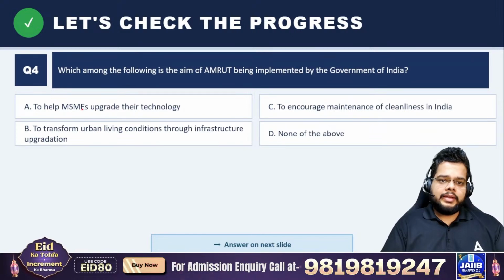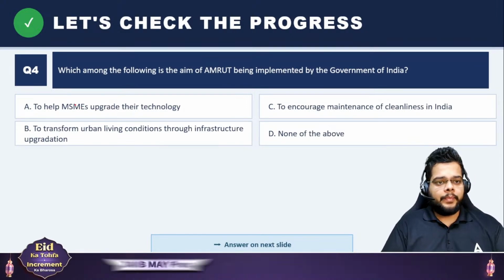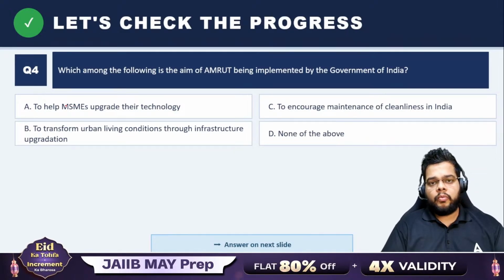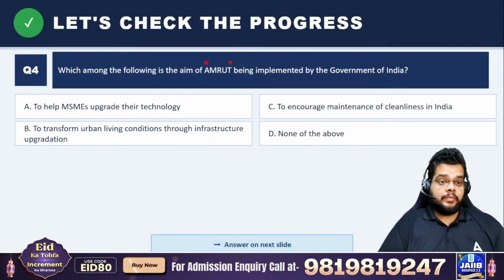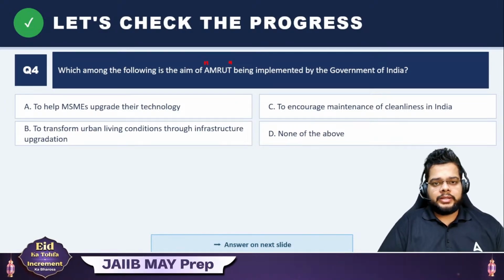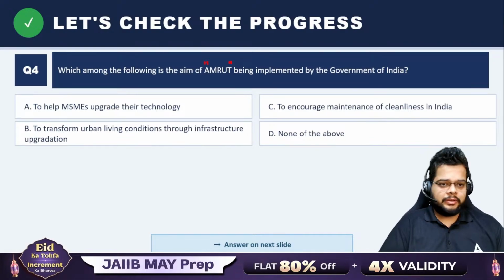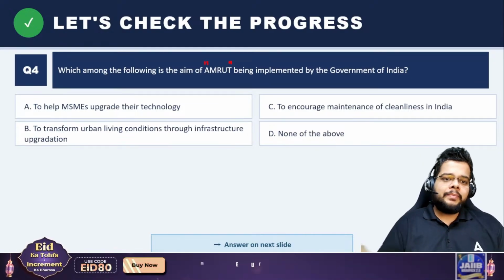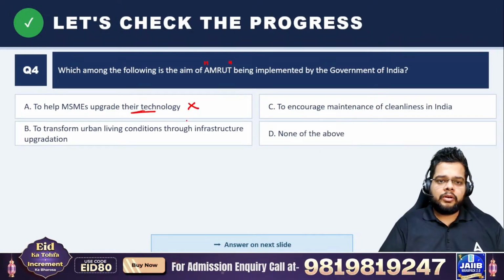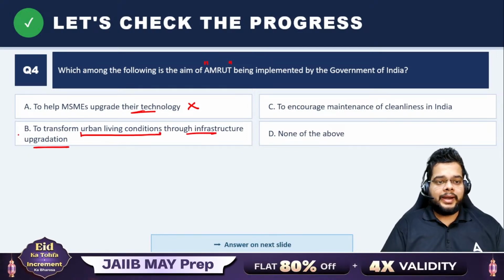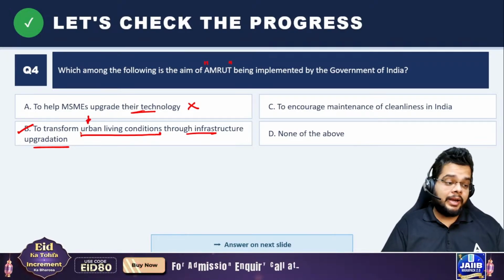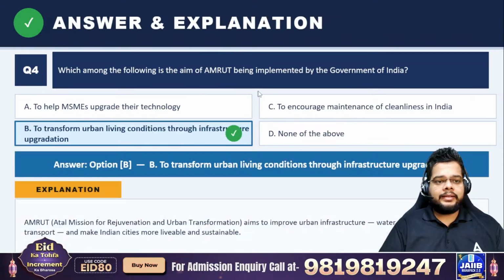Which among the following is the aim of Amrut being implemented by the government of India? So we have the Amrut mission for what? You must remember some important projects and their aims, because ultimately IIBF will ask you from the aim only. They don't ask big questions based on these schemes, but basic questions will be there. To help the MSMEs upgrade their technology? No talk of MSME whatsoever. To transform urban living conditions through infrastructure upgradation? Yes, that is what we are talking about, only about urban living conditions via Amrut. Okay, so the right answer is option B.